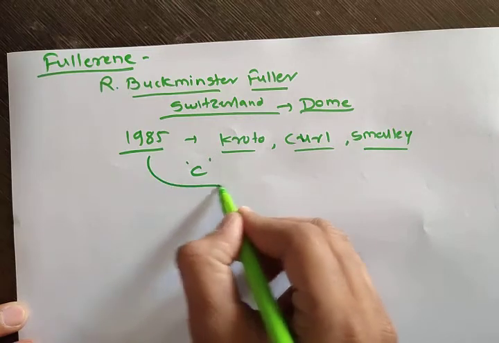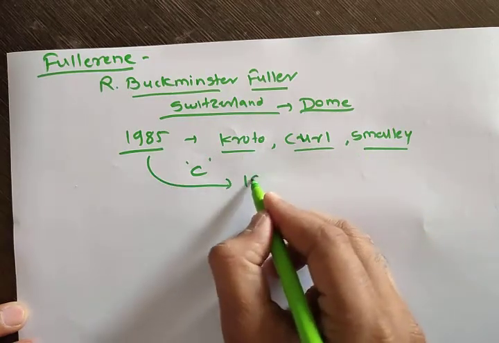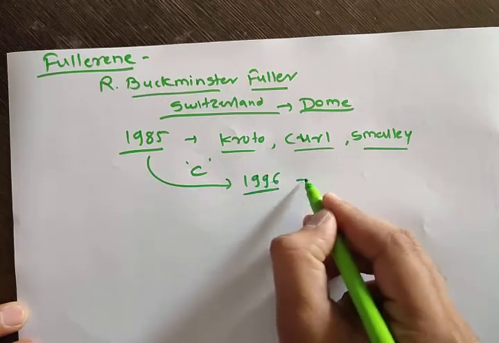Later, for their discovery, these three scientists were given the Nobel Prize in the year 1996.